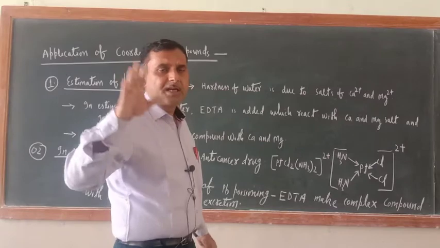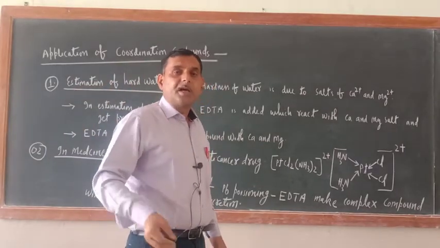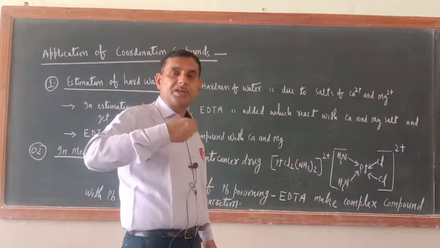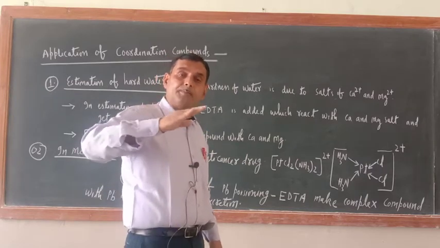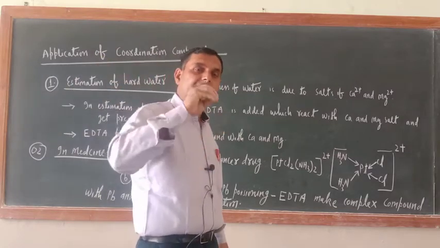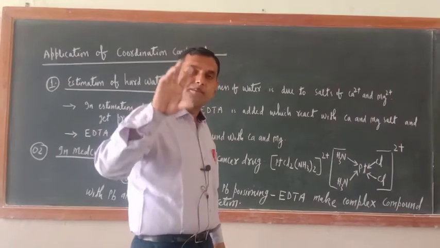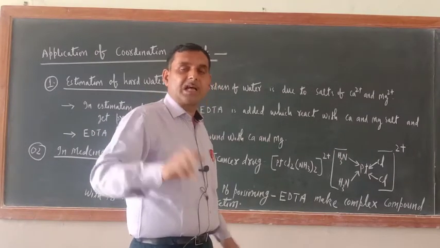When that water reaches our home and we drink it, slowly there is an accumulation of lead in our stomach. If lead is deposited in our body beyond the permissible limit, then just like food poisoning, lead poisoning occurs, and the person may die also.